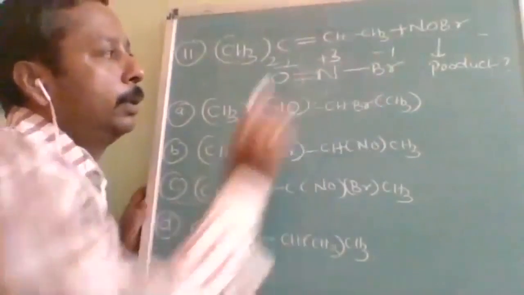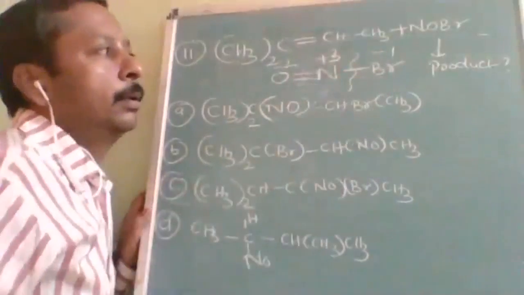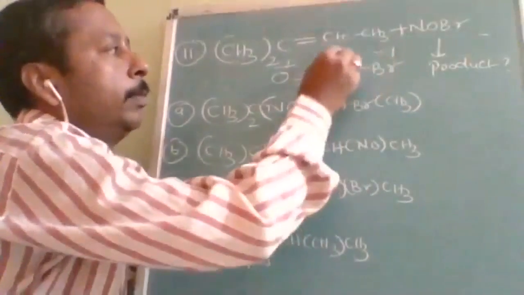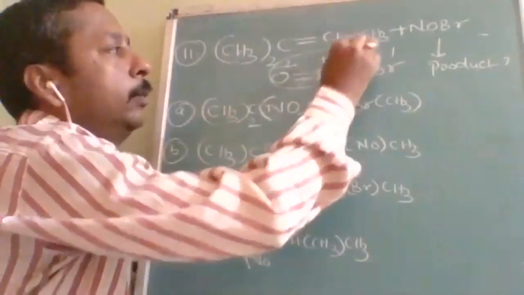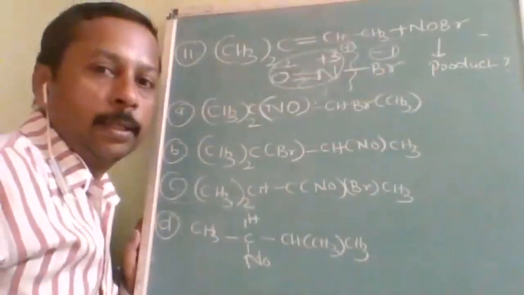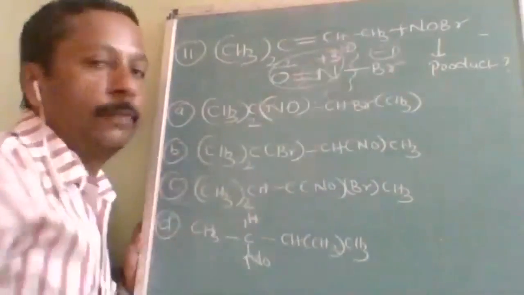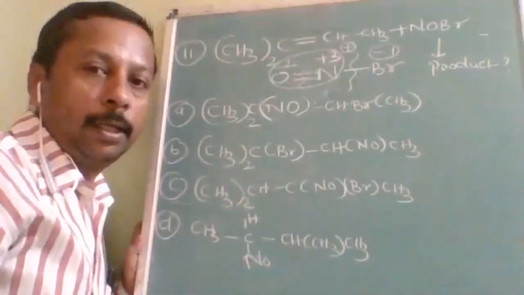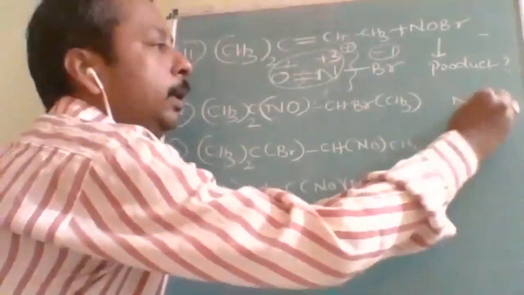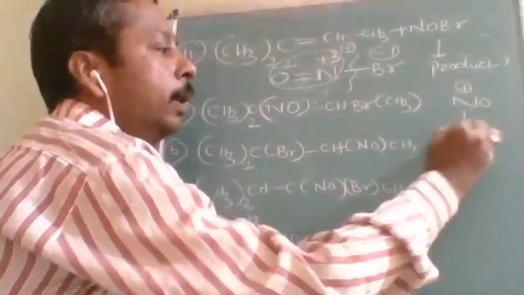This is a double bond and this is a single bond, so cleavage will be here only. This is the negative part as a total, and if you take this, it will be positive. So Br minus and NO plus. Why the cleavage takes place here and how to identify the charge, I think it is clear now. So the cleavage will give NO plus and Br minus.